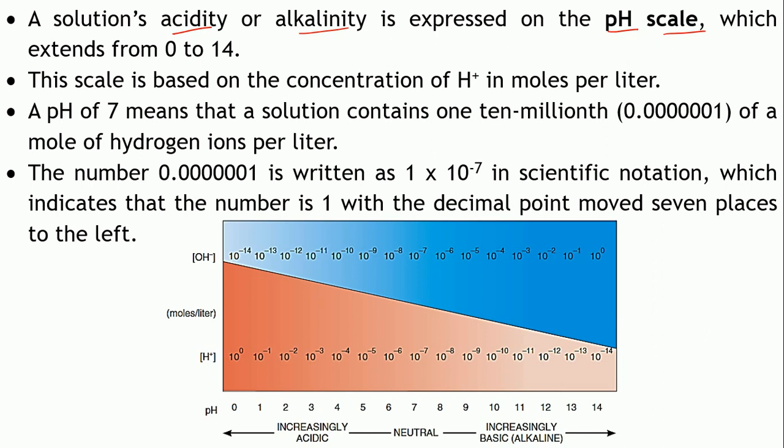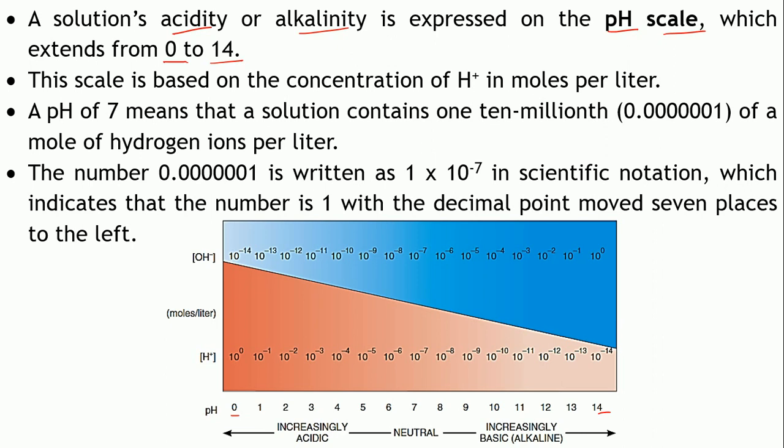A specific body fluid will have a specific pH. It may vary from 0 to 14. So this is the pH scale. It extends from 0 to 14. So it may be 0, 1, 2, 3, 4, 5, 6 and so on up to 14.